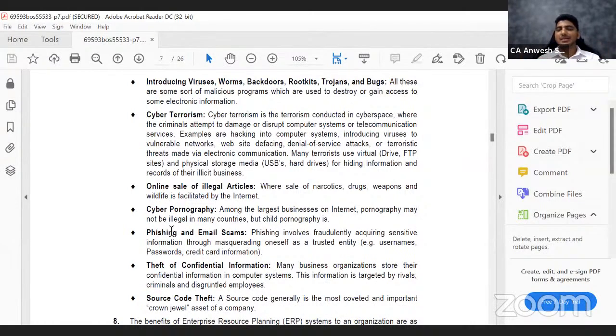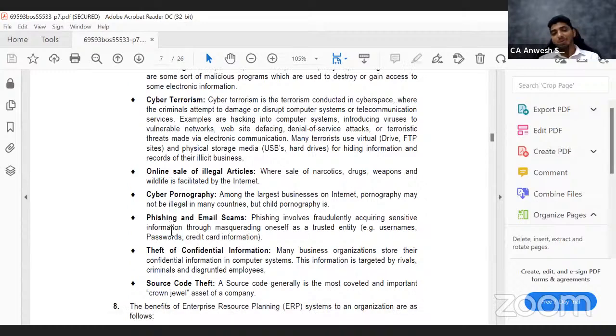Normally, websites like Amazon and Flipkart are used to sell only legal goods. But if you're using OLX to sell, let's say, some drugs, then it is a cyber offense. Then cyber pornography, that adult content also is an offense. Phishing and email scams, where one person is portraying as somebody else.